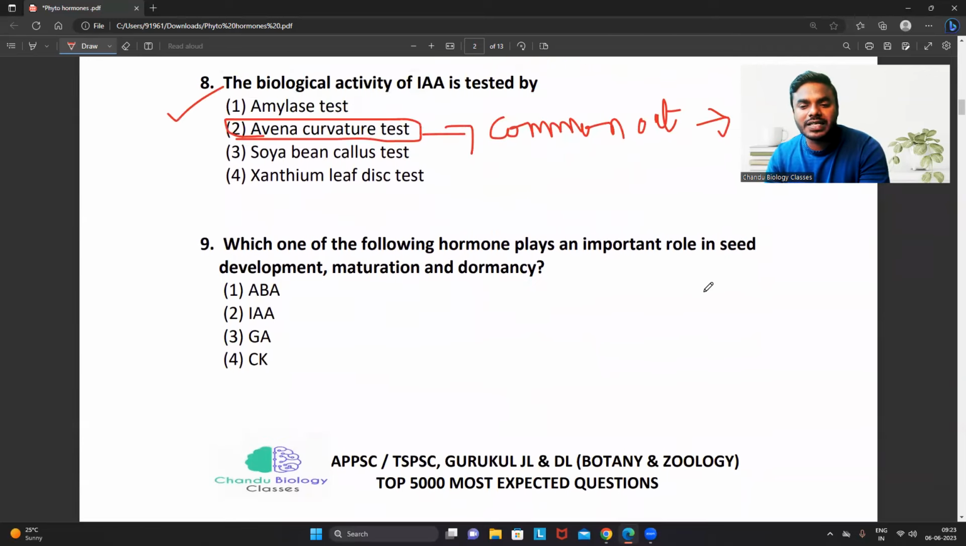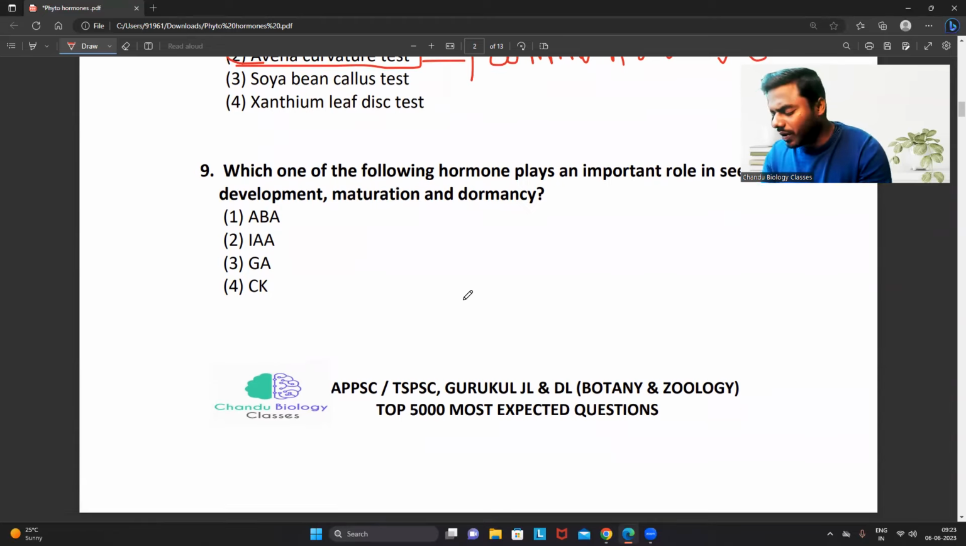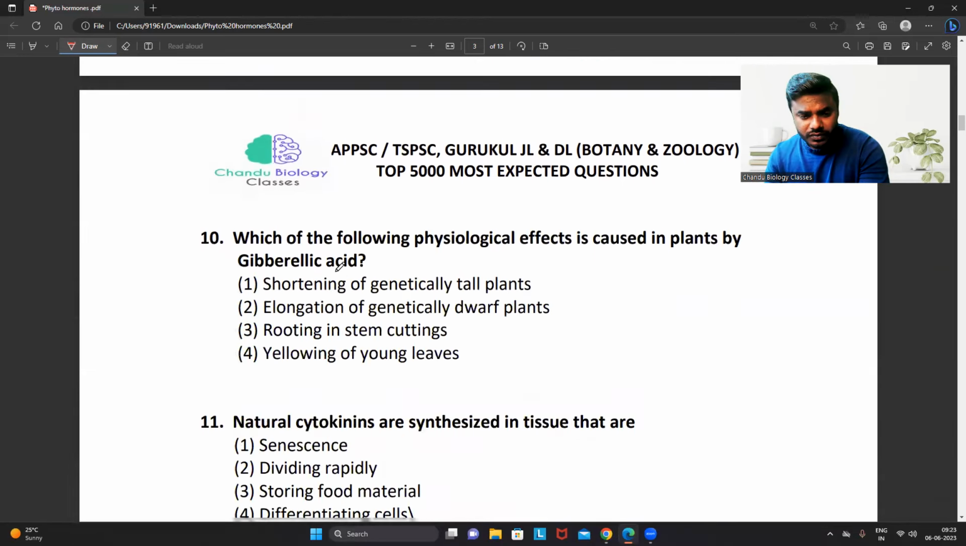Question number 9. Which one of the following hormones plays an important role in seed development, maturation, and dormancy also? See friends, every student remember the moment you hear the name of dormancy, always remember one common point: the hormone which is released during dormant conditions is always abscisic acid. What is dormancy? Dormancy is the period where there is no fertilization. When there is no fertilization, seed germination also won't happen properly. So undoubtedly, what will be the answer, friends? Abscisic acid. Remember that.